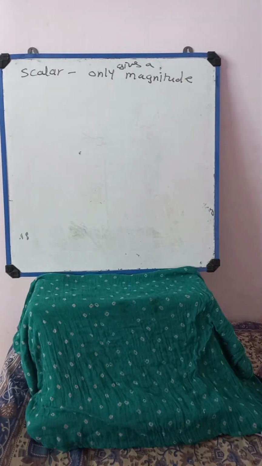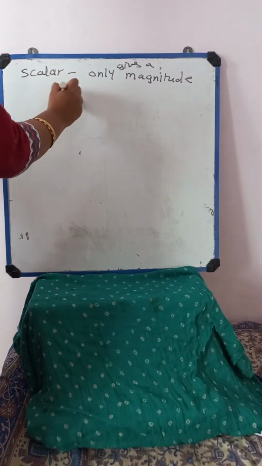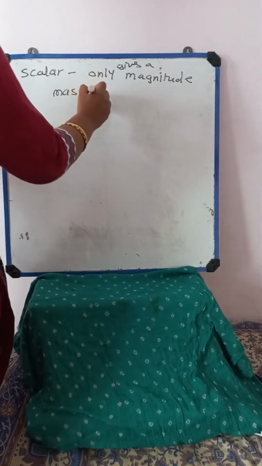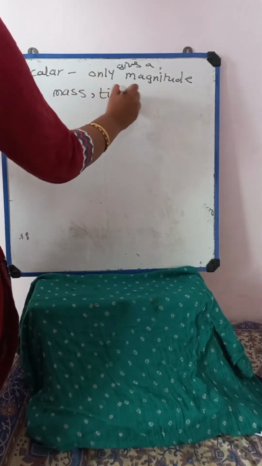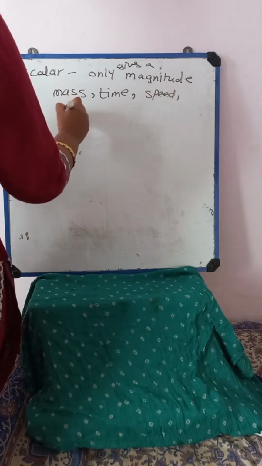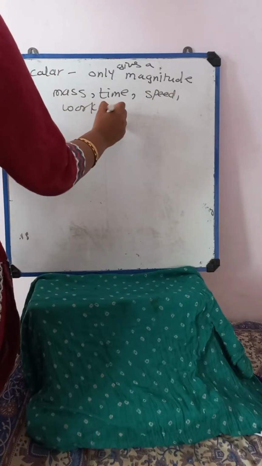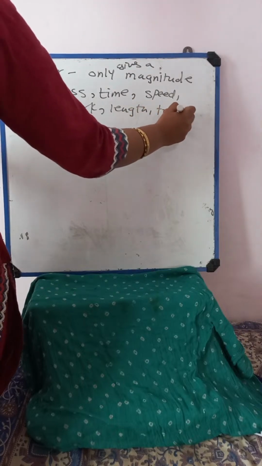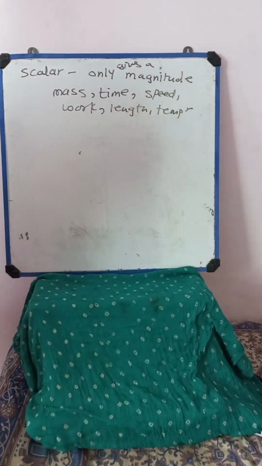In a scalar quantity, for example mass, we are only stating the value, not the direction. Mass, time, speed, work, length, and temperature are nothing but scalar quantities.